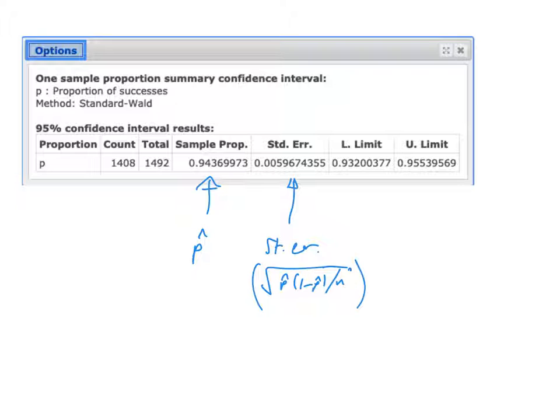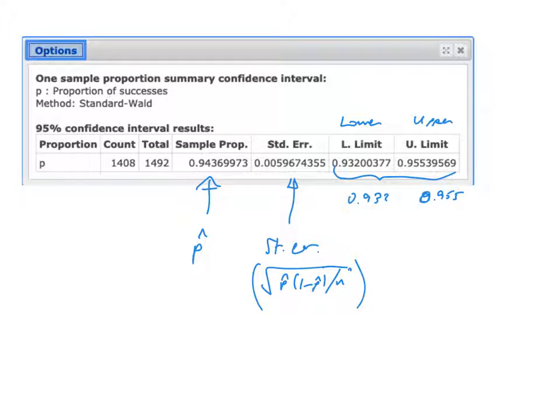Notice it's not reporting the margin of error, but we could figure it out. This is the lower limit of the confidence interval, and this is the upper limit, so this is your confidence interval between these two numbers. You can see here 0.932 and 0.955.